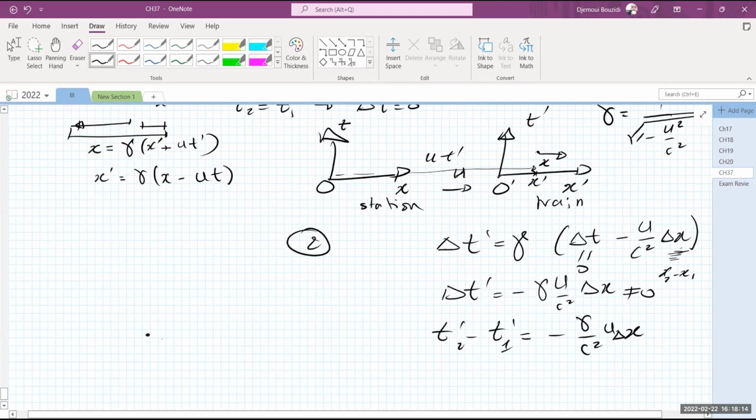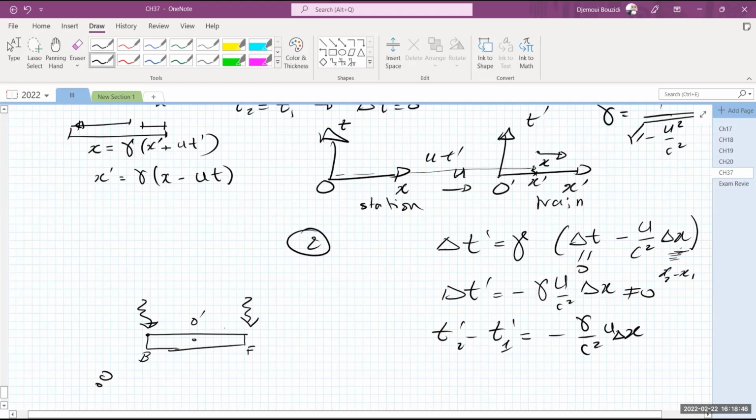Here is how it looks. Let's say, for example, we are here. Here is a train, and I'm looking at it. It doesn't matter what I look at it. I'm looking at it in here. So this is observer O. This observer, we're going to put him right, for example, smack in the middle. This is observer O prime. This is the front of the train. This is the back of the train. Okay, and let's say at the same time, lightning struck both ends of the train. So this is the front end of the train. This is the back end of the train.